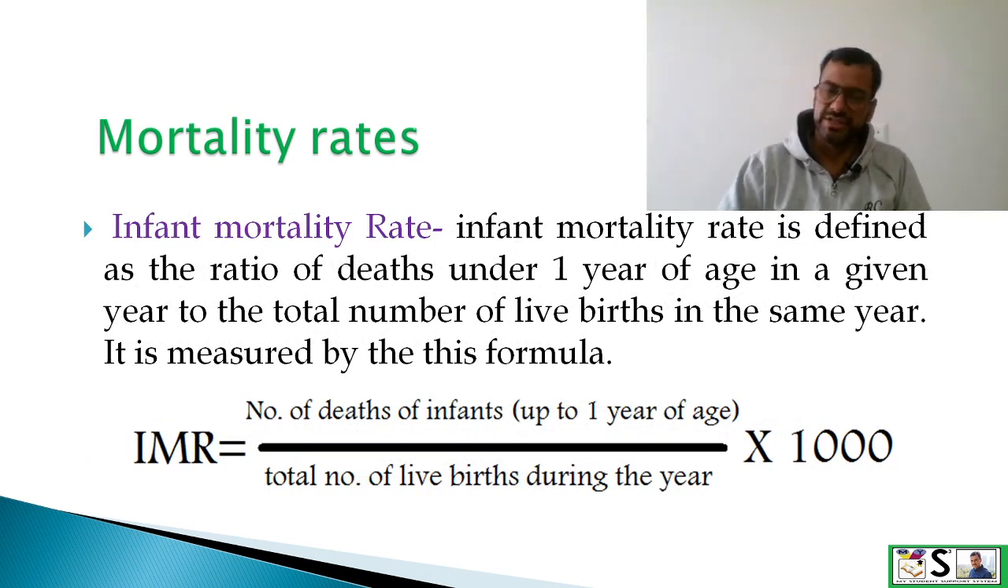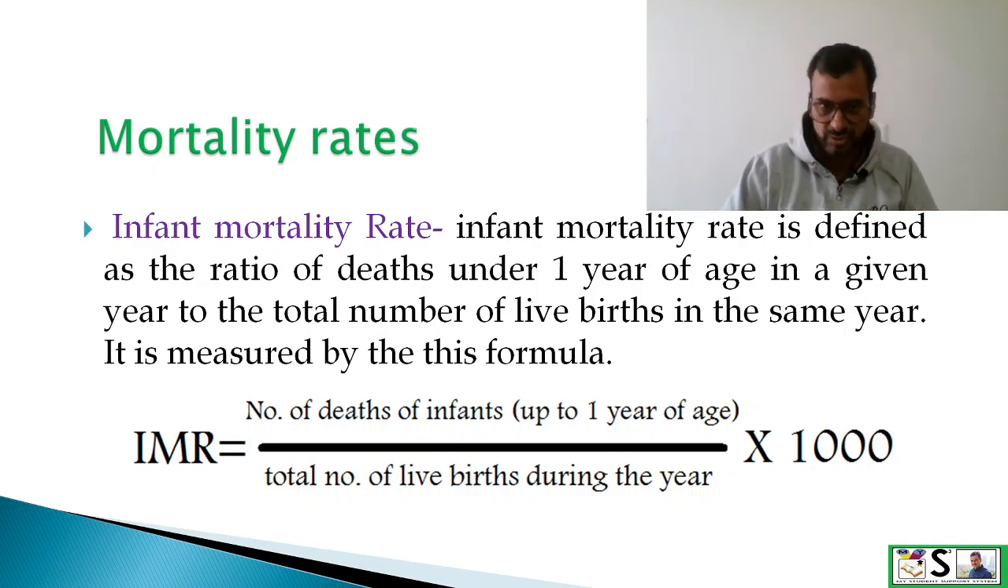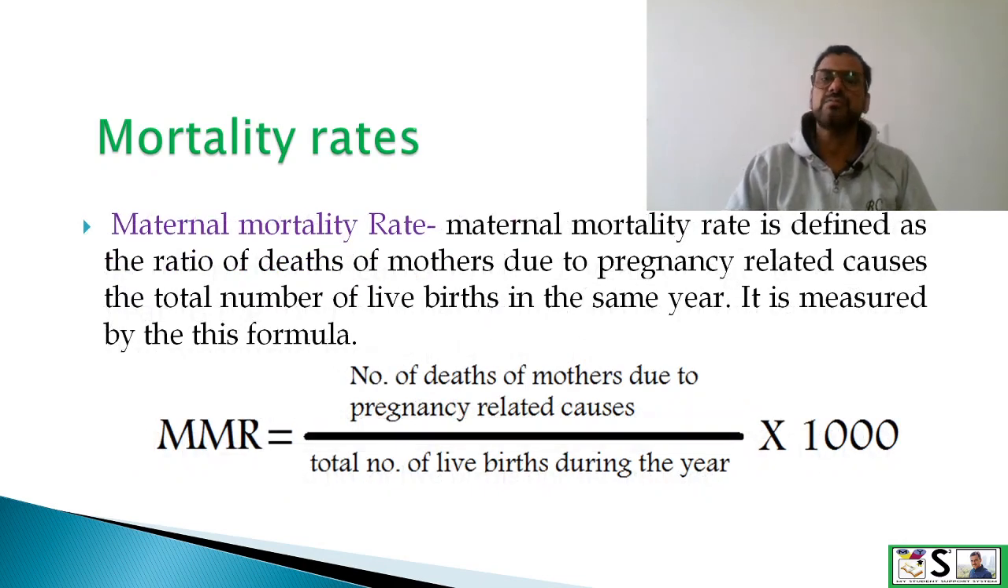Then infant mortality rate. Infant mortality rate is defined as the ratio of deaths under 1 year of age in a given year to the total number of live births in the same year in a particular community, and it is measured by this formula that IMR equal to number of deaths of infants up to 1 year of age divided by total number of live births during the year and then multiply it by 1000. Then maternal mortality rate. What is maternal mortality rate?